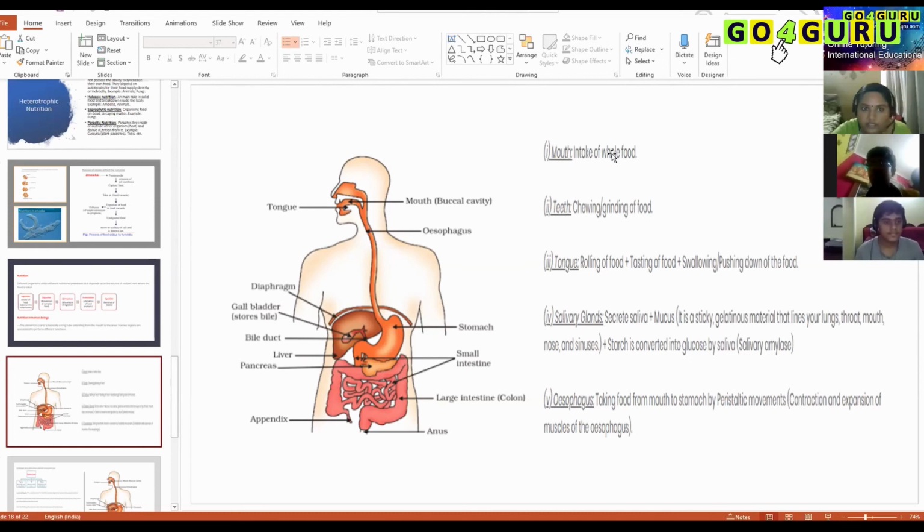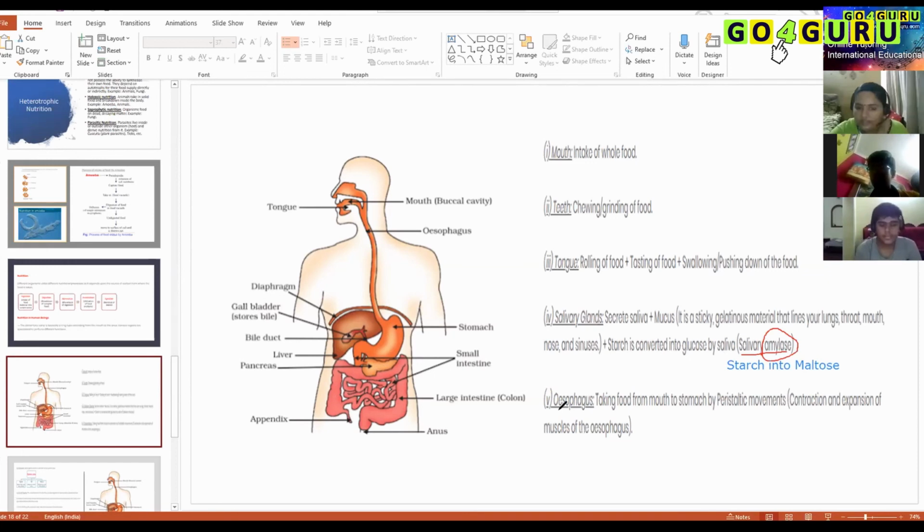This is a very important key term, salivary amylase, because this amylase is the one that will break starch into maltose. What is the role of amylase? It breaks starch into maltose. Starch is a complex sugar. Maltose is a simple sugar.